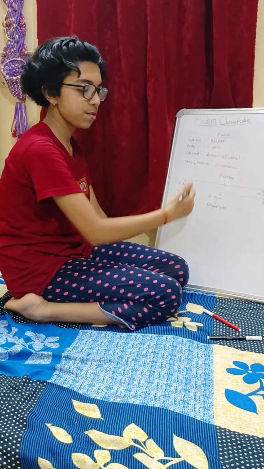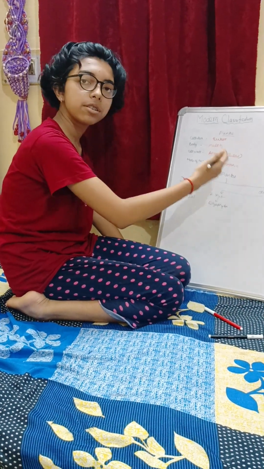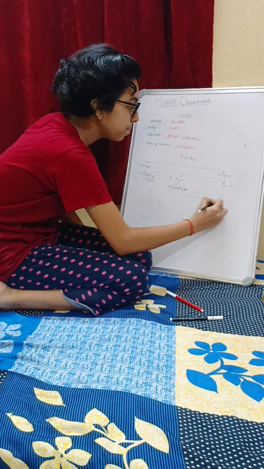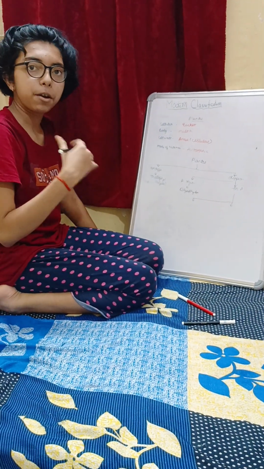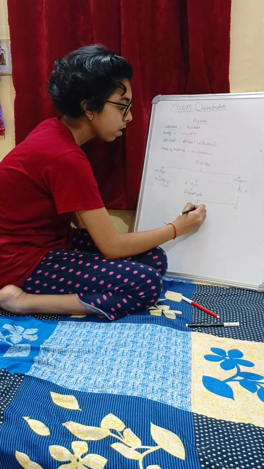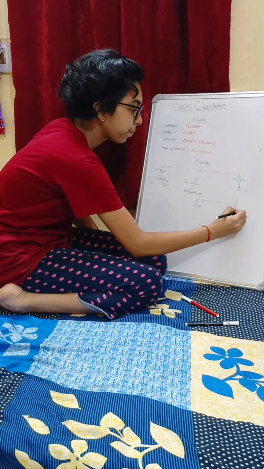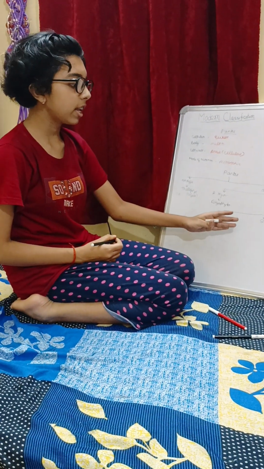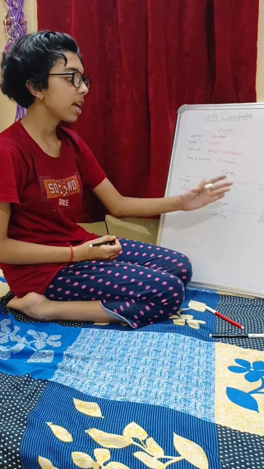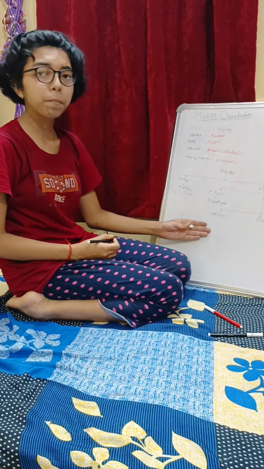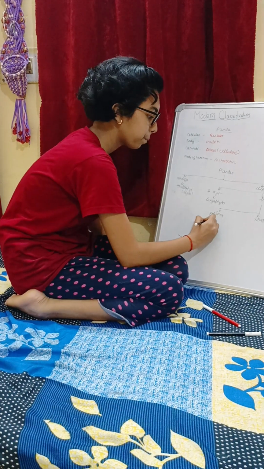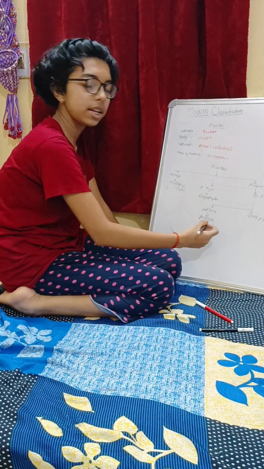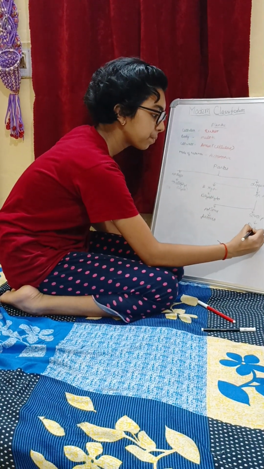Now those organisms which have differentiated body parts and have xylem and phloem present are further divided into two categories, that is, whether they produce seeds or do not produce seeds. Those which have differentiated body parts, have xylem phloem present and do not produce seeds are known as pteridophyta. And those which produce seeds are known as phanerogams.